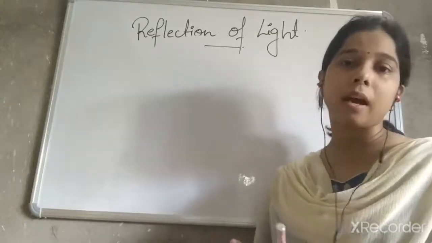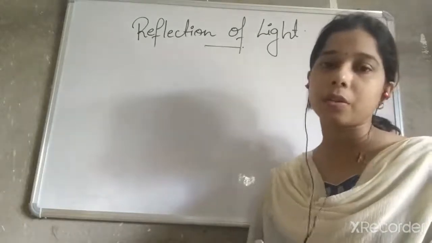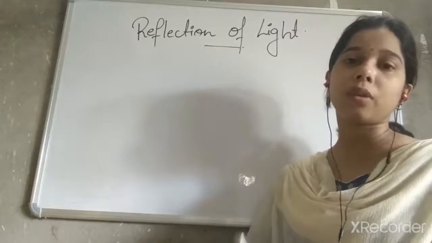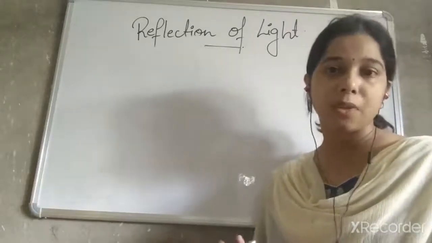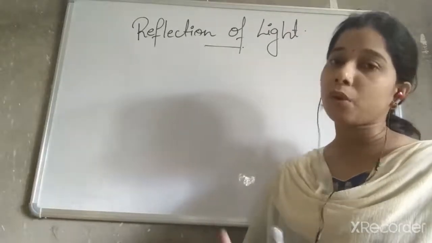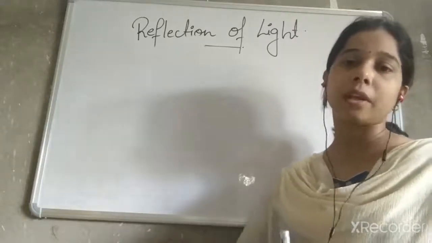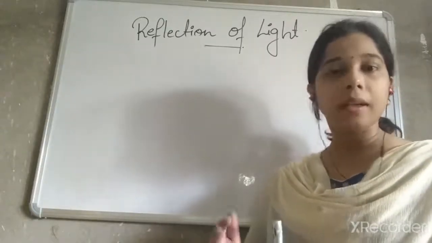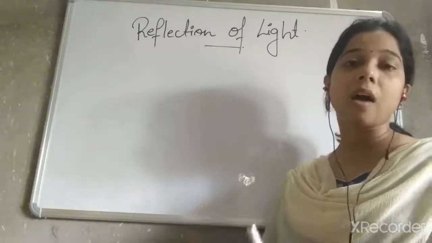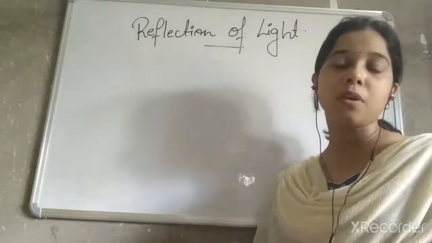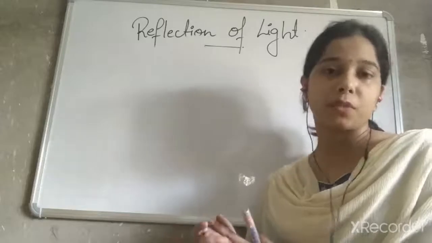So we know that opaque object is what student? It do not allow light to pass through it. Okay. So as it do not allow light to pass through it, it means it stops the light to pass through it. And due to which a dark shadow will be formed by the opaque object.